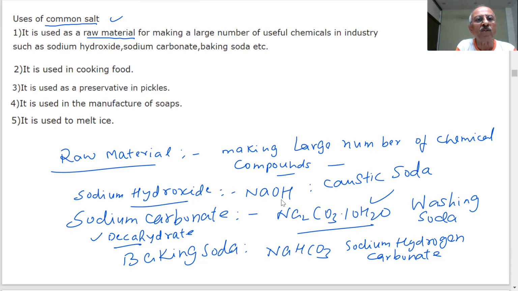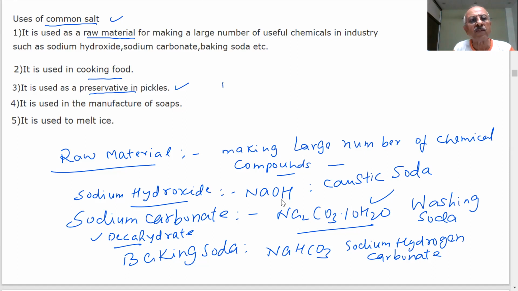Common salt is also used in cooking food. Tell me, are you using common salt in food? Yes or no? Fast. Are you using common salt at home? Whatever vegetables you are preparing, whatever salads you are preparing, you are adding it for taste. It is used as a preservative in pickles.